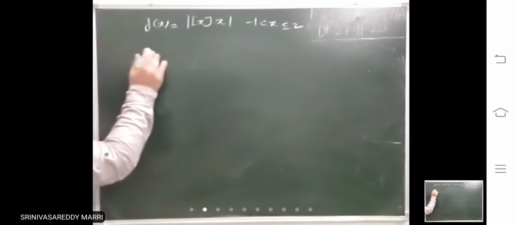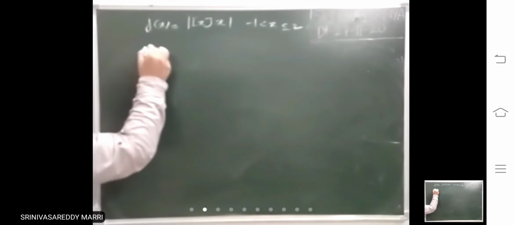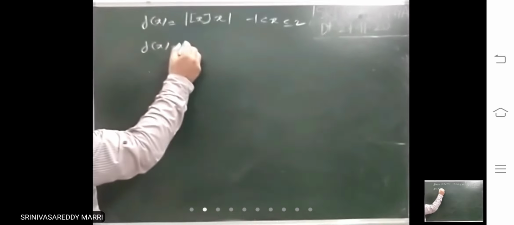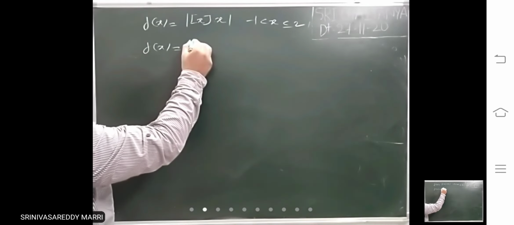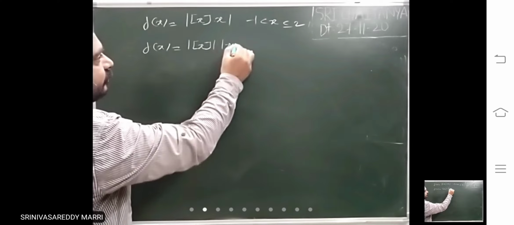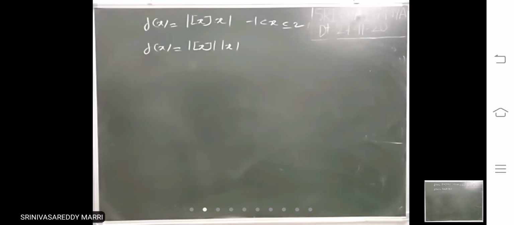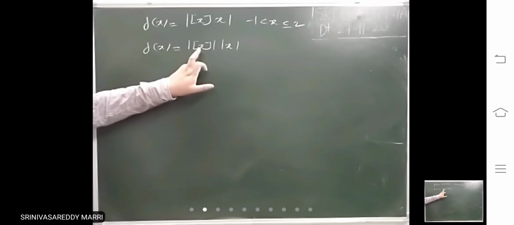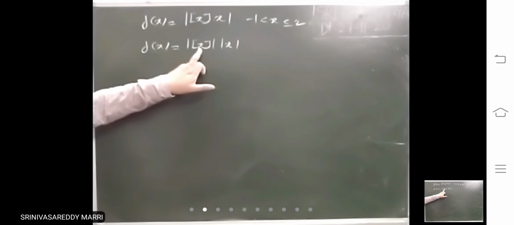You have to write separate rules. Step x is there. Based on that, I am writing this as modulus step x into modulus x. You have to write separate rules for step x.